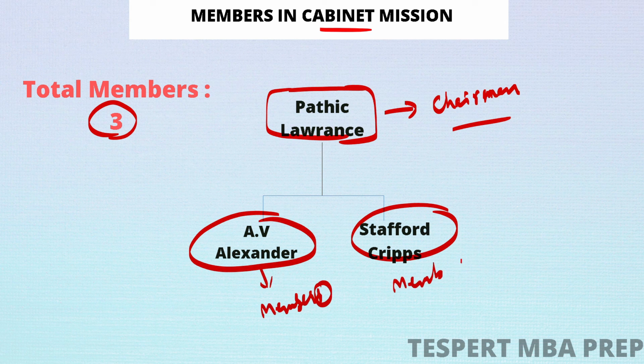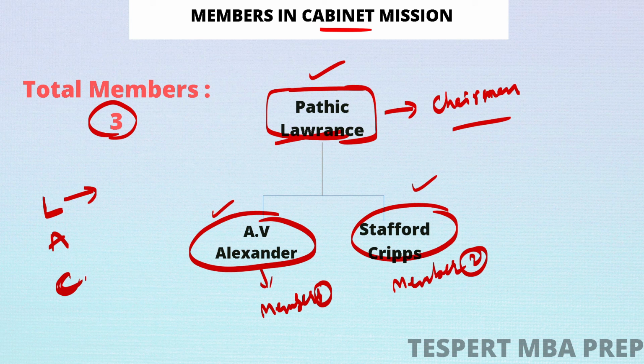So it consisted of 3 members, the first one the chairman, and the other 2 the members. You can remember these 3 members by using a shortcut, which is LAC. LAC in general means line of control, which is the boundary line between India and China. But LAC in this context means L stands for Lawrence, A stands for Alexander, and C stands for Cripps.